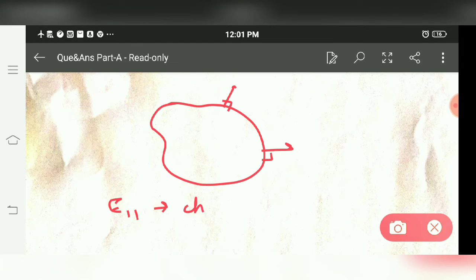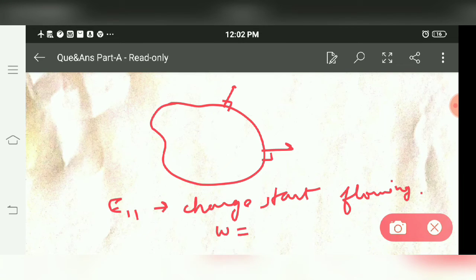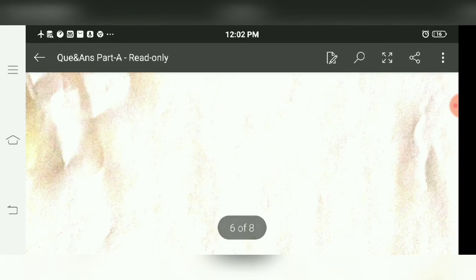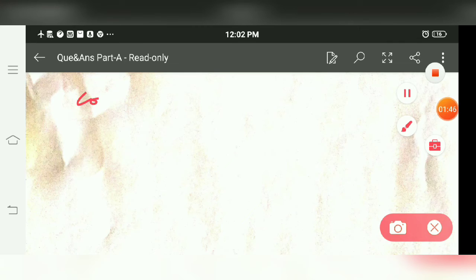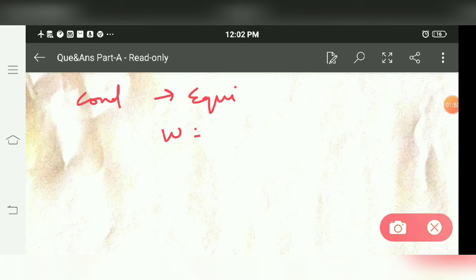It means charge starts flowing over the surface. If charge starts flowing, it means work done is not equal to 0. Means charge starts experiencing some force, that's why it starts flowing. If force is there, then work done is not equal to 0. But as the conductor is acting as an equipotential surface, and for an equipotential surface, work done is always equal to 0.